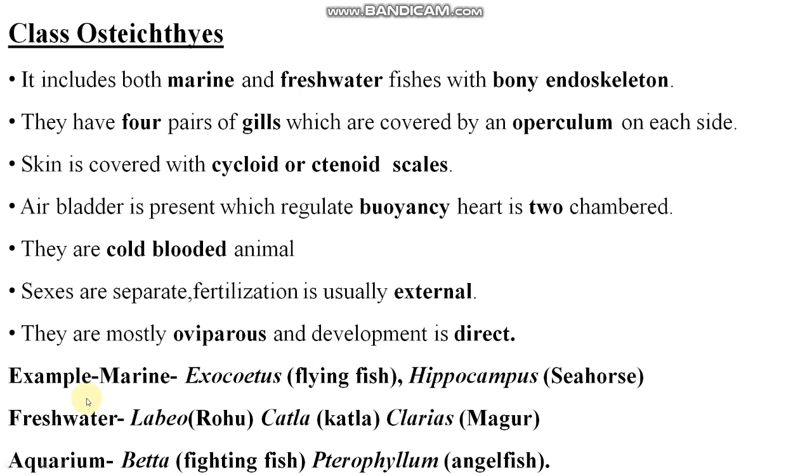Examples are marine: Exocoetus, also called flying fish, and Hippocampus, seahorse. These are actually common names. In freshwater: Labeo rohita or rohu fish, you have heard about Catla, Clarias, mrigal. Aquarium fishes are there: Betta, fighting fish, and Pterophyllum, that is called angelfish, right?